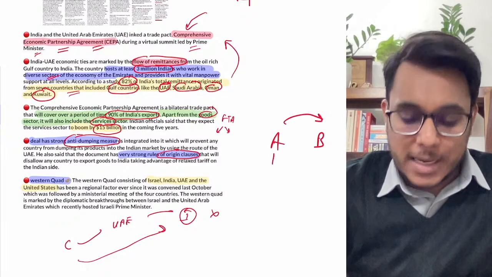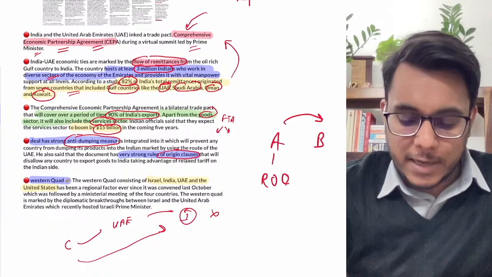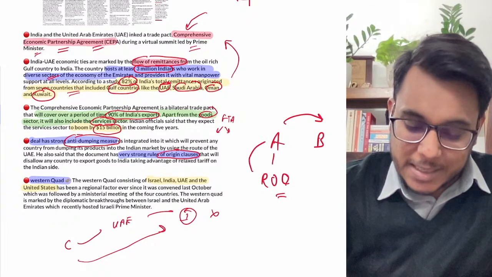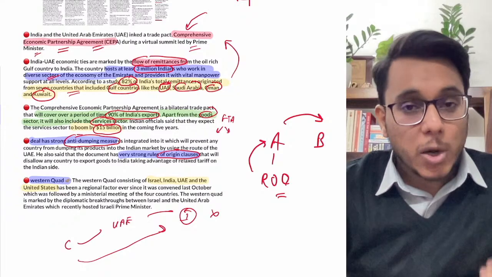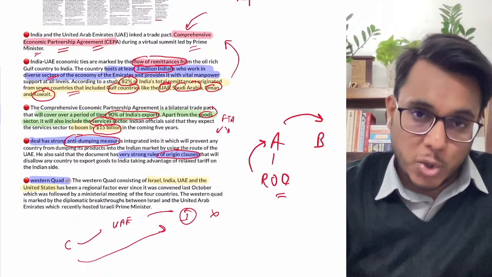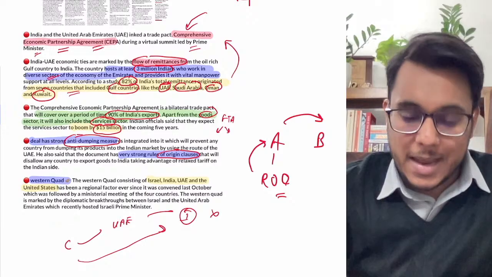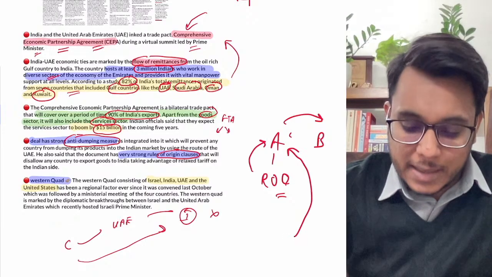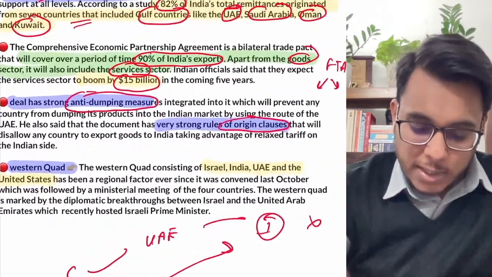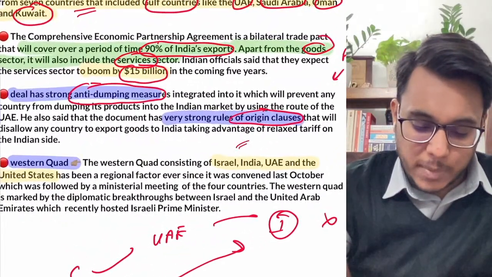Then this A country has to show the rule of origin certificate. In this rule of origin, it will be said that the good has been manufactured in this A country only. So the rule of origin certificates have to be shown. Very strong rules are there, so that a third country is not first supplying the product here and then to another country. So strong rules of origin clauses have also been added.